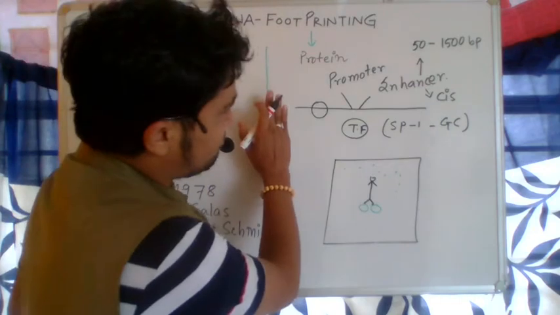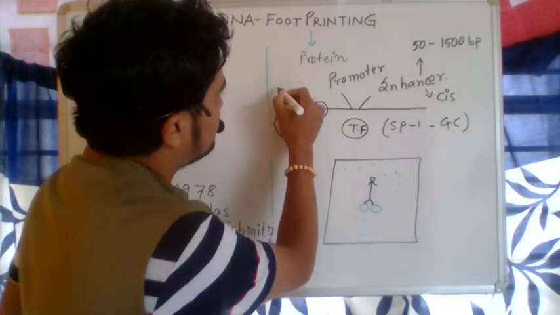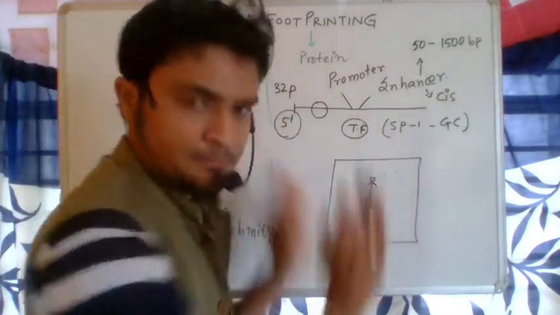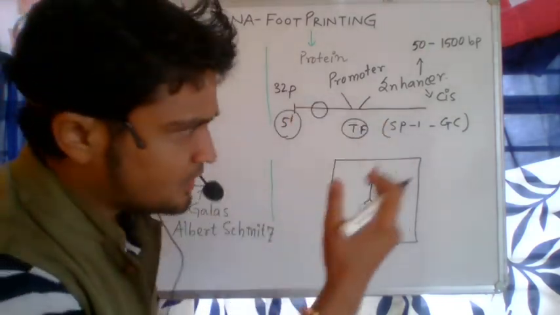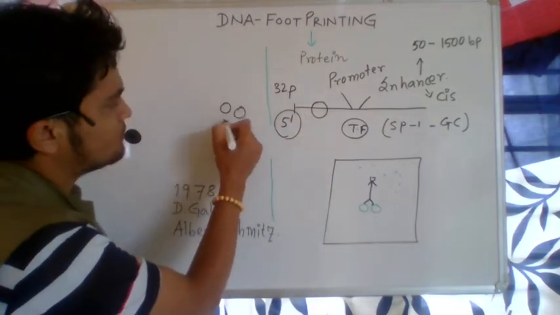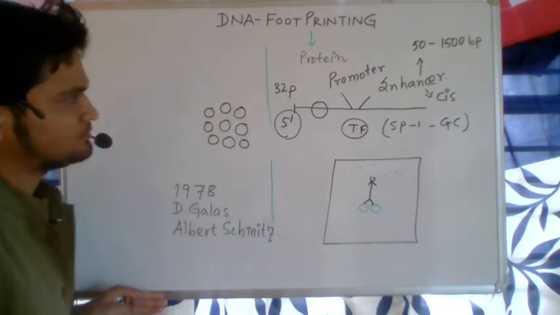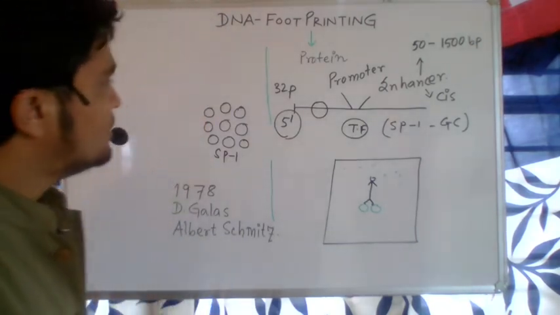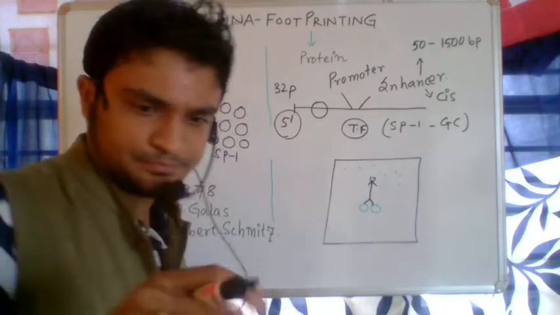Now if you take the DNA and tag the 5 prime end with a radiolabeling technique, first you take the DNA, you radiolabel the 5 prime end, and you take a mixture of protein, or one kind of protein. For example, if I take the Sp1 protein as an example, now you allow them to mix. Now you take two samples.